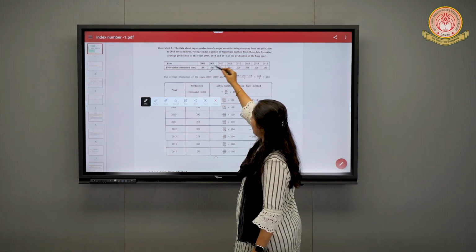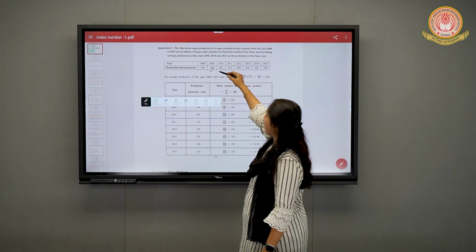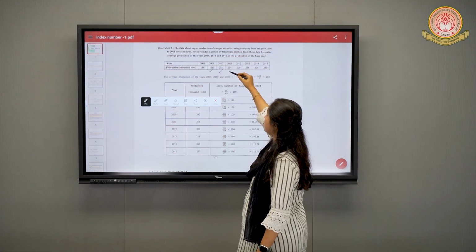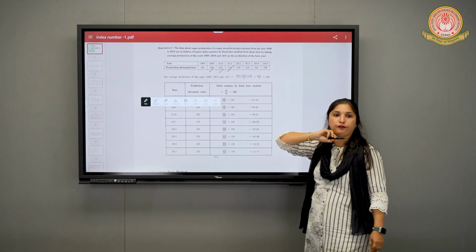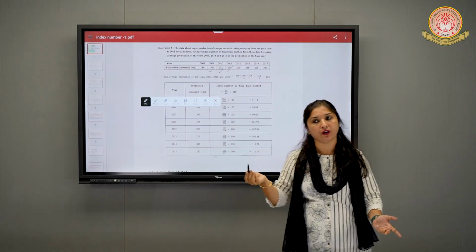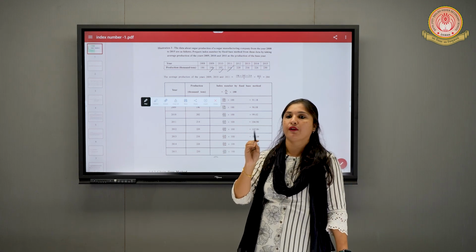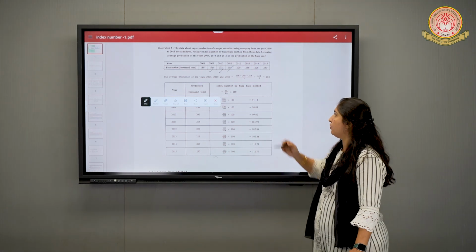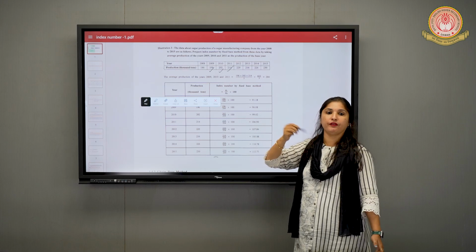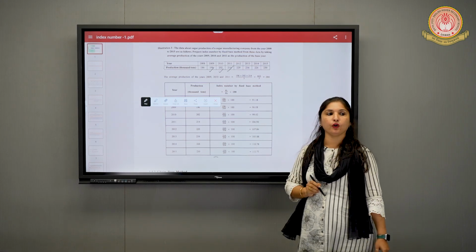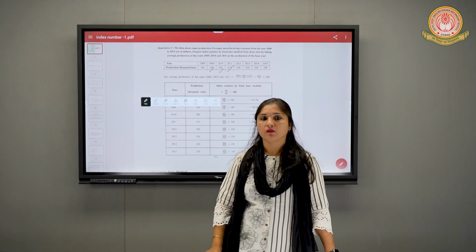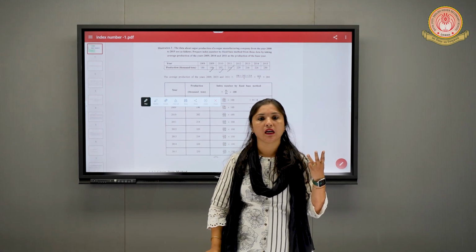2009, the price is 196. 2010, the price is 202. And for 2011, the price is 214. And we have to take the average. It is clearly given in the question. So what will we do? We will add the 3 of them and divide by 3 only. Why not 2? Because there are 3 years included.